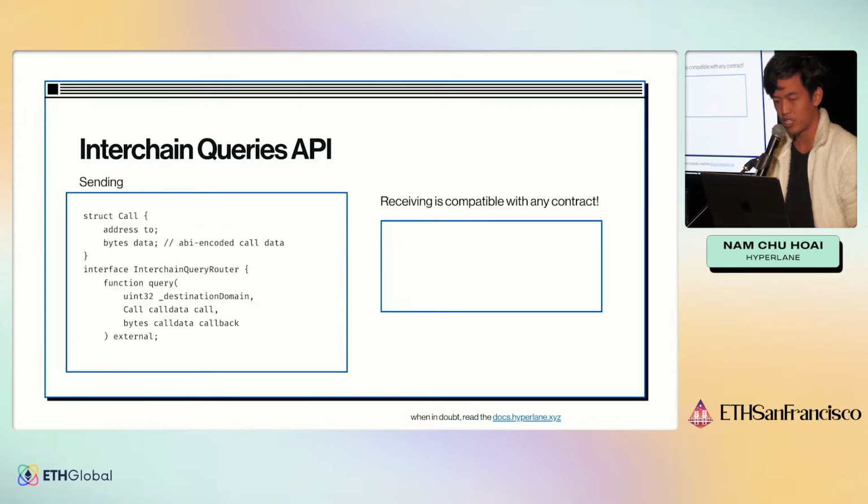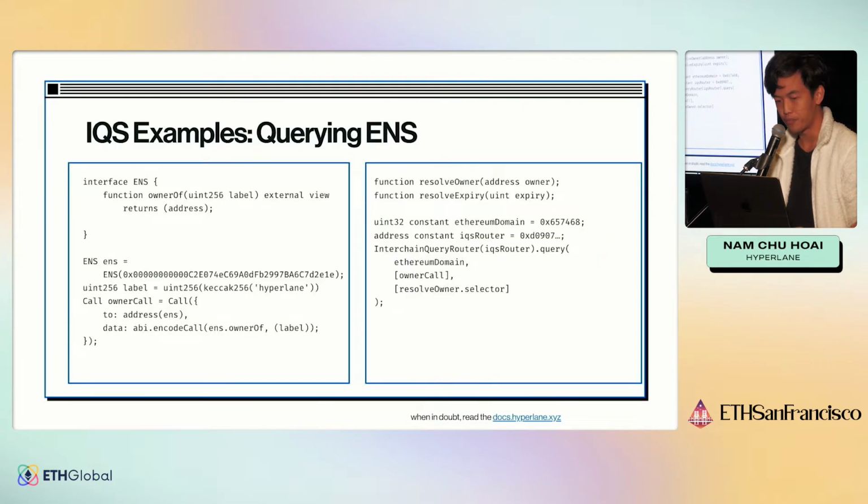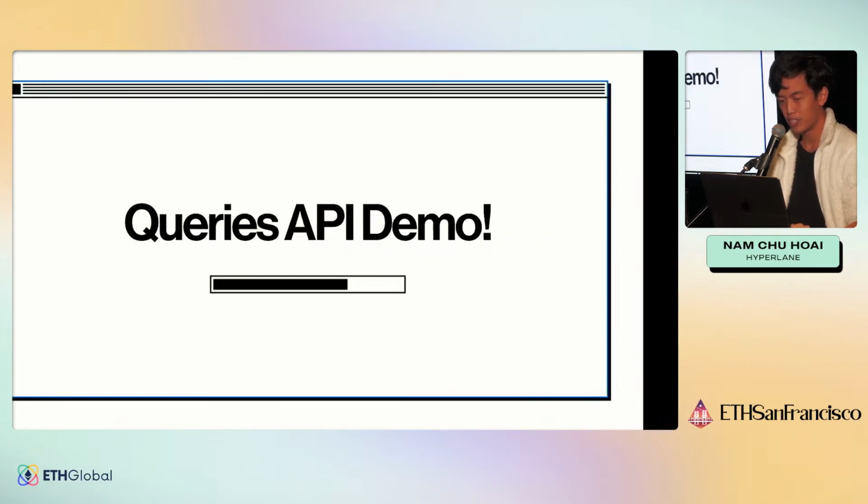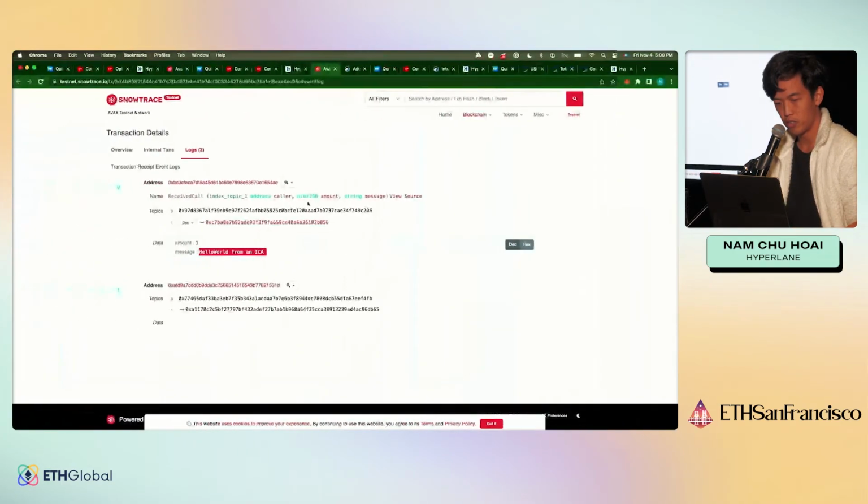And so the API looks a little bit like this. So you do query, destination domain, the call that you want to make yourself, and then again, specifying what function the router should call on the origin chain for you. And again, on the destination chain, you have to specify nothing, right? We have here an ENS example if you want to resolve an ENS name from a different chain. But let's just do once again the demo.